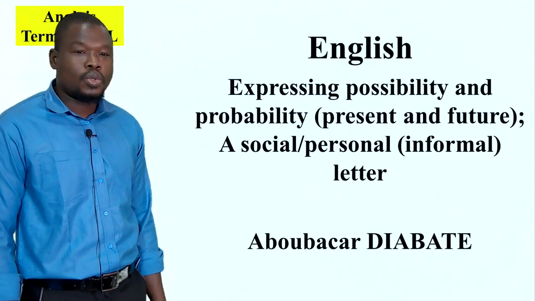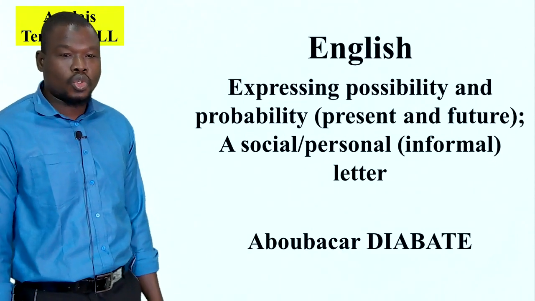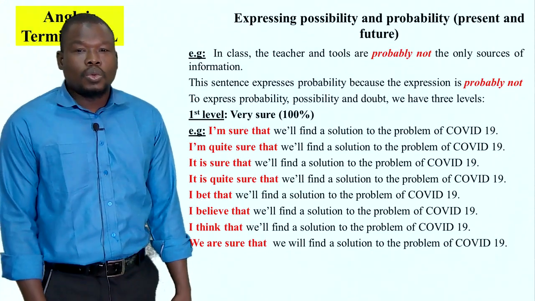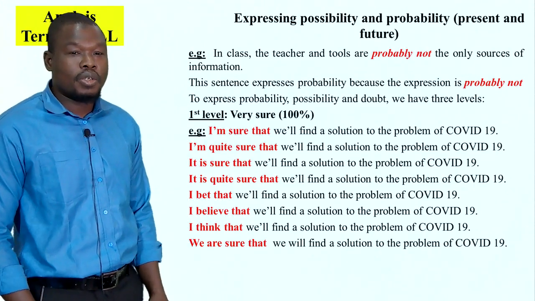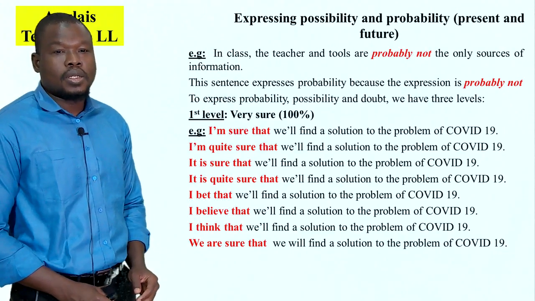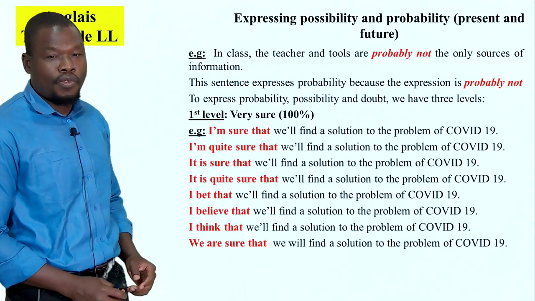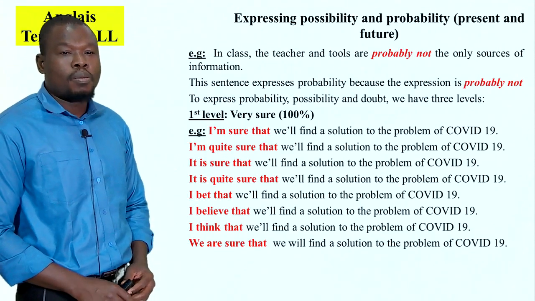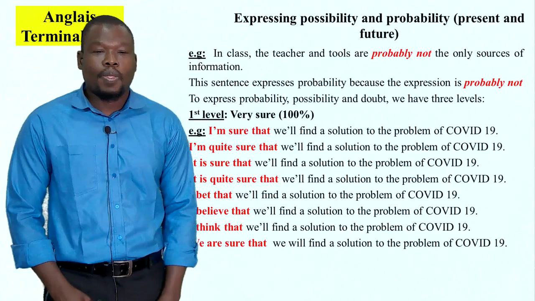Today we're going to present expressing possibility, probability, present and future, and a social and personal letter. First of all, we're going to start with expressing possibility and probability, present and future. The first example here: in class, teacher and tools are probably not the only sources of information. This sentence expresses probability because the expression is "probably not."